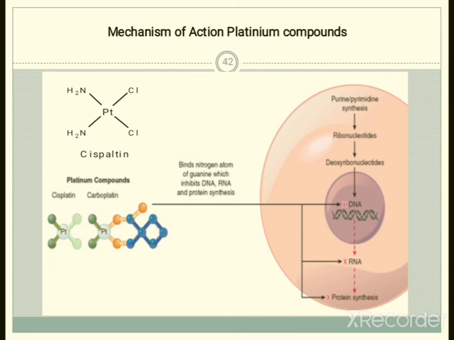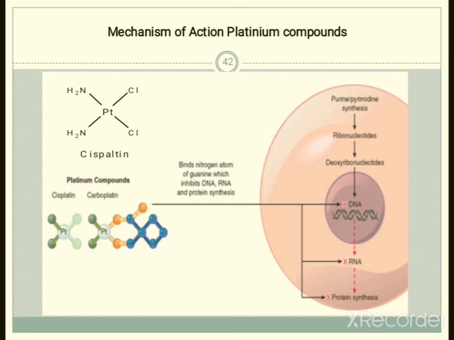The platin compound basically binds the nitrogen atom of the guanine. In DNA, the base pairs will be there, and in the bases there will be nitrogen. So cisplatin binds to the nitrogen atom of the guanine, which inhibits DNA, RNA and protein synthesis. Once the complex forms between the base pair nitrogen and the compound, cisplatin, it inhibits DNA, RNA and protein synthesis.